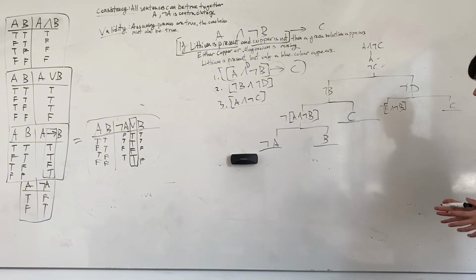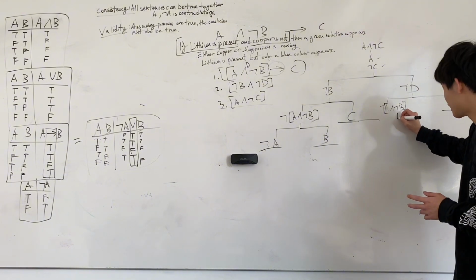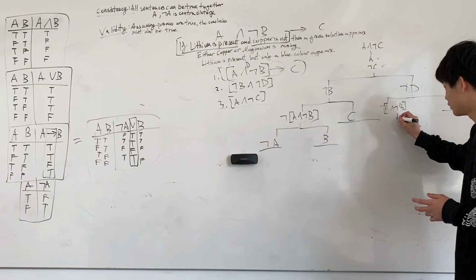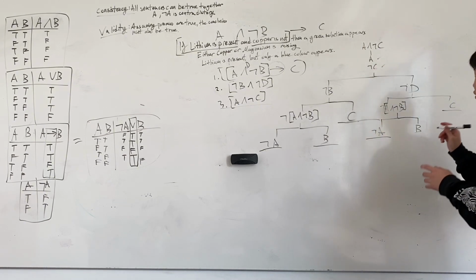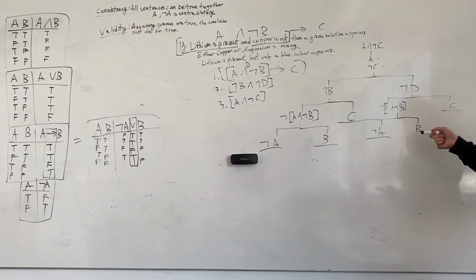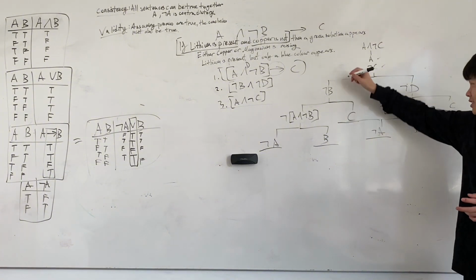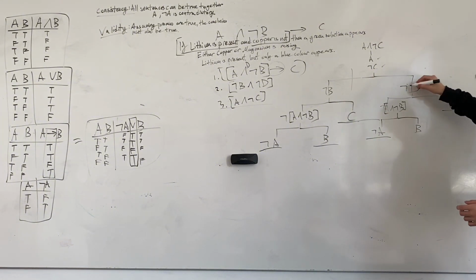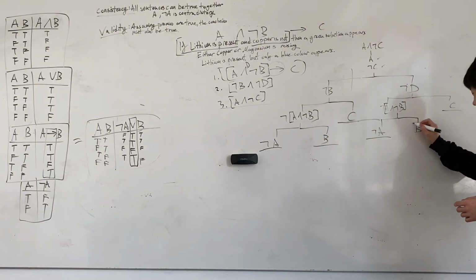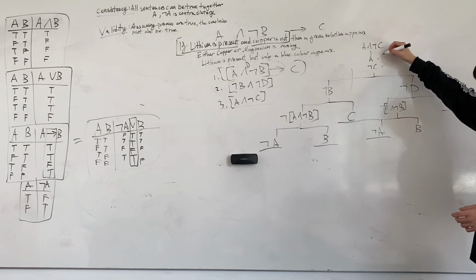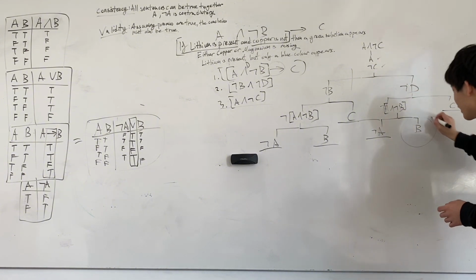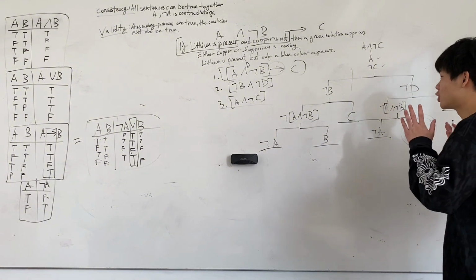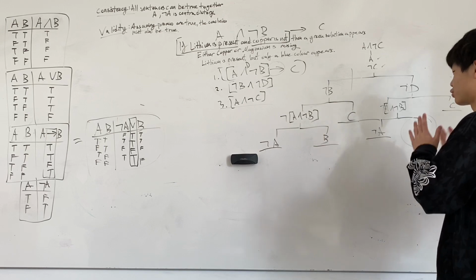The only difference being that now, when we come down to B, not A is still closed off because A and A are contradictory. But now B doesn't contradict this one because this is on the other side, right? Now we have a not D instead of not B. And so B over here, we have A, not C, not D, B. None of these are contradictory. And so we have one possibility where it could be true that all of the sentences are true altogether.